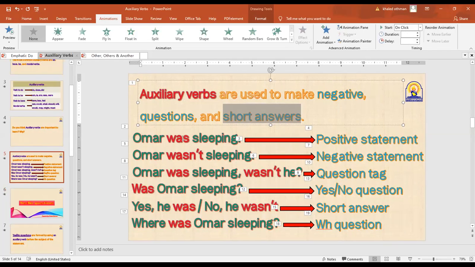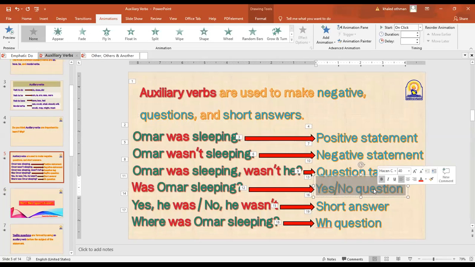And we had one example last week. Omar was sleeping, and we changed this into a negative, into a question, a short answer, and so on. Today, inshallah, we are learning together how to make yes and no questions. This is our topic today. We are going to learn how to form a yes or no question.